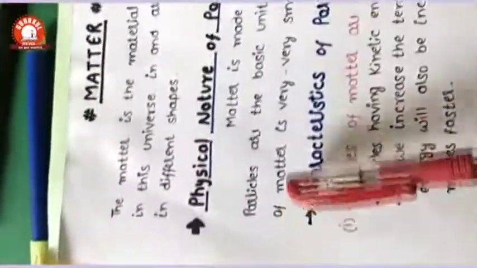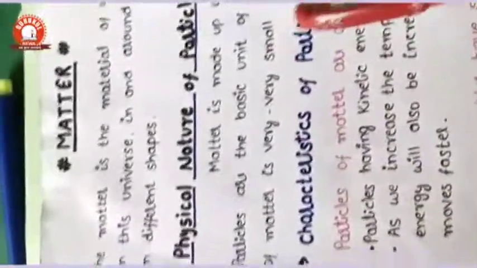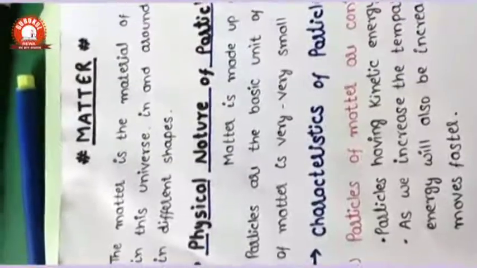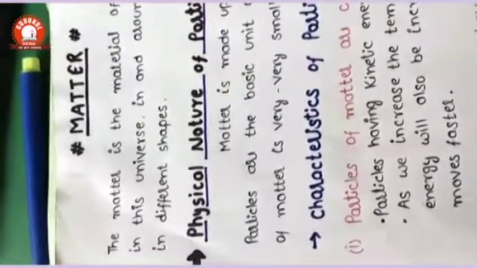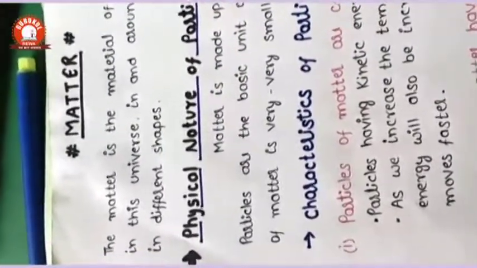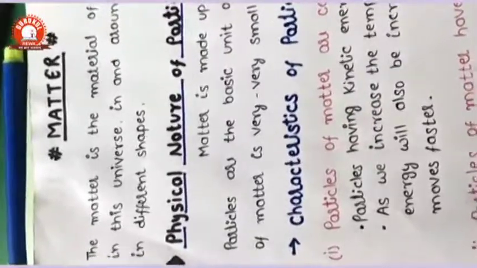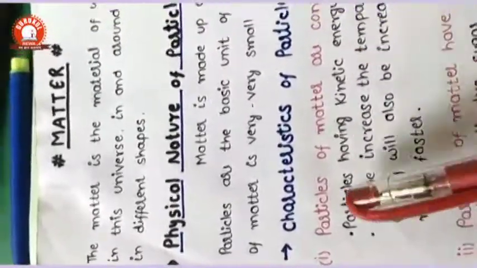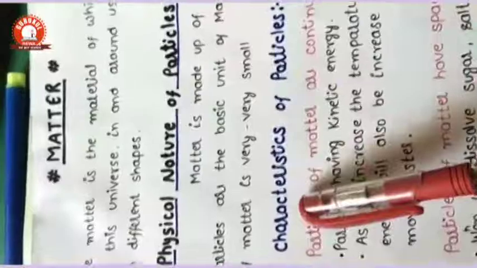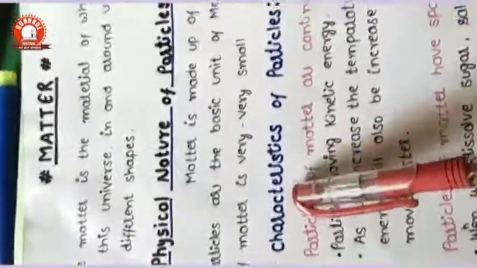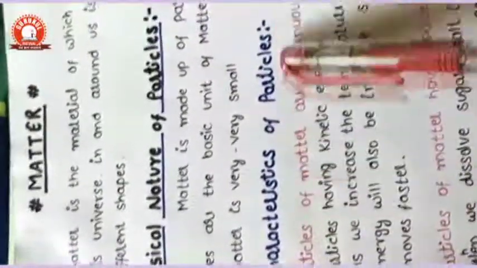The particles of matter are very small, and they cannot generally be seen with the naked eye, but they can be seen with a microscope. So these are particles which are microscopic according to their size. And what are the characteristics of the particles?